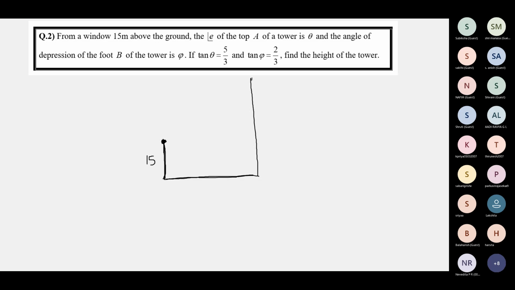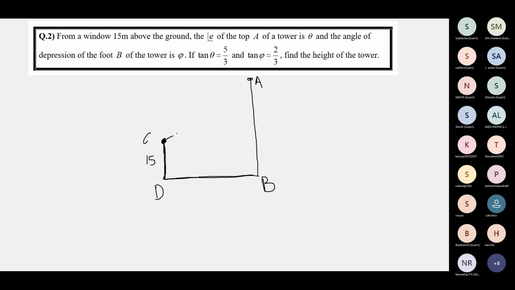The top is called A, and the foot of the tower you can see is called B. You can call these two points C and D. The tower is taller than the window, which is 15 meters above the ground, because from this point the observer looks at the top A at an elevation.